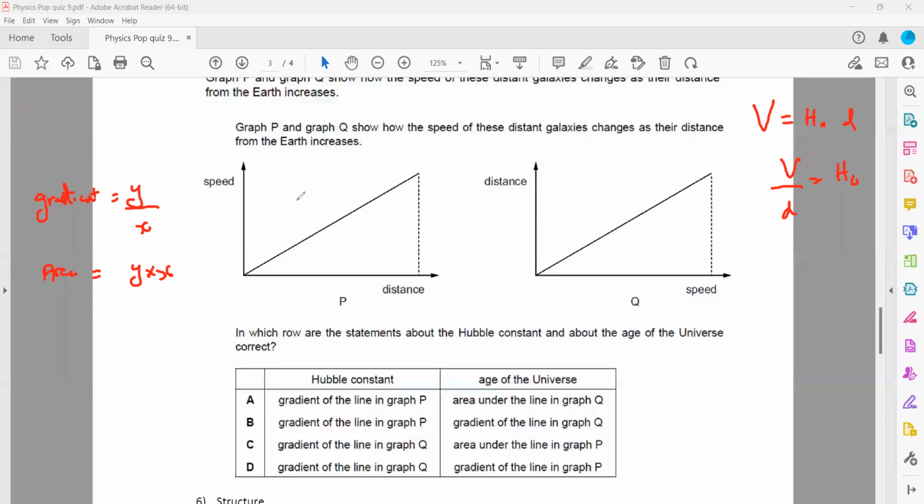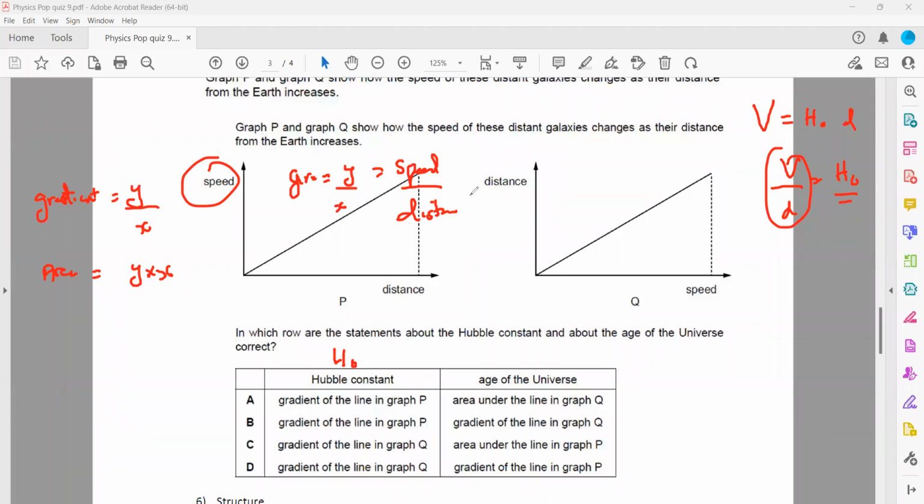So if we have a speed and distance graph and we take a gradient of this graph, the gradient will be the quantity on the y-axis divided by the quantity on the x-axis. On the y-axis we have speed, and on the x-axis we have distance. So speed divided by distance, that is Hubble's constant. So the gradient of the speed and distance graph gives us the Hubble's constant.